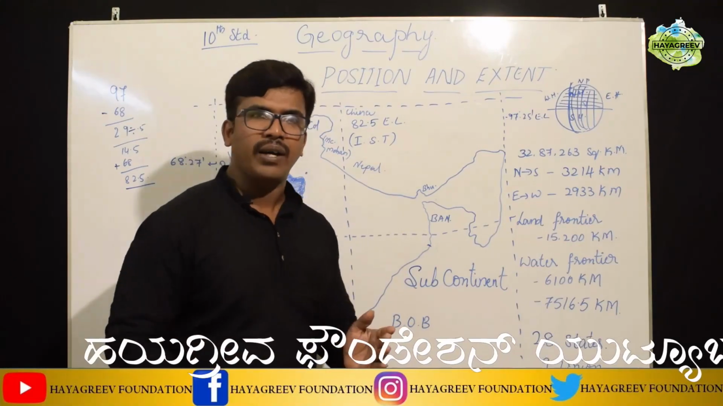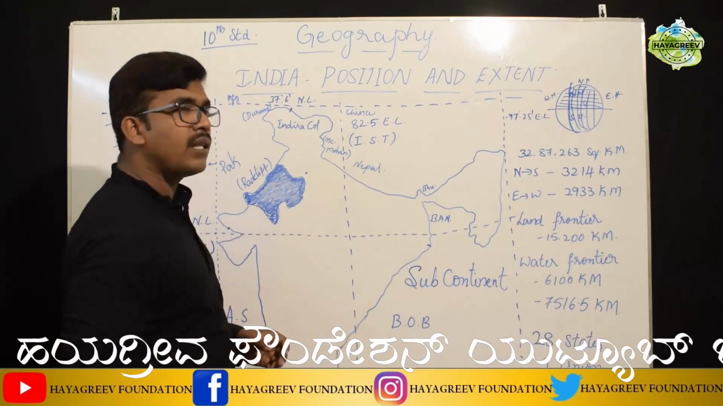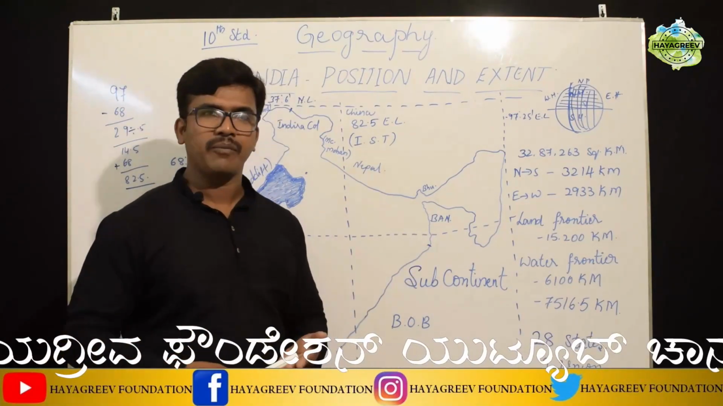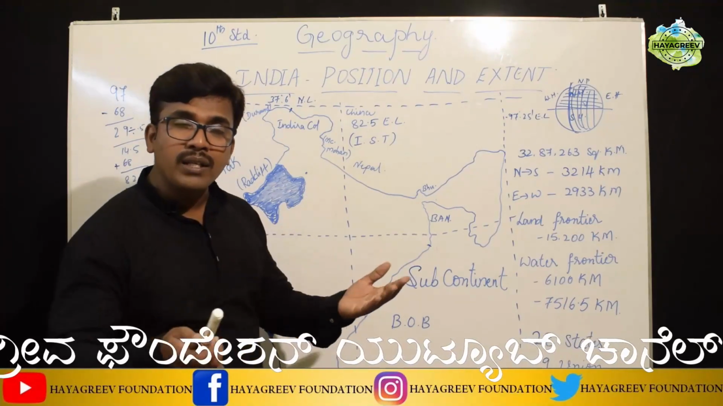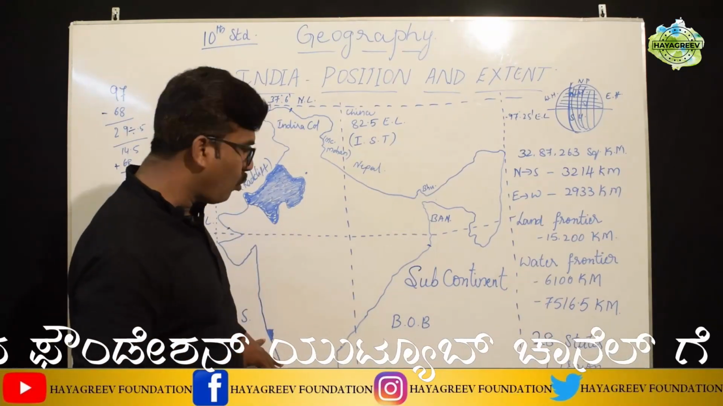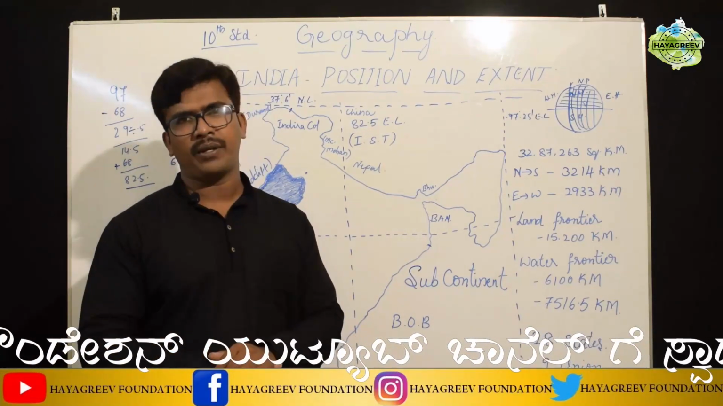Among the 28 states, Rajasthan is the largest state, whereas Goa is the smallest state.